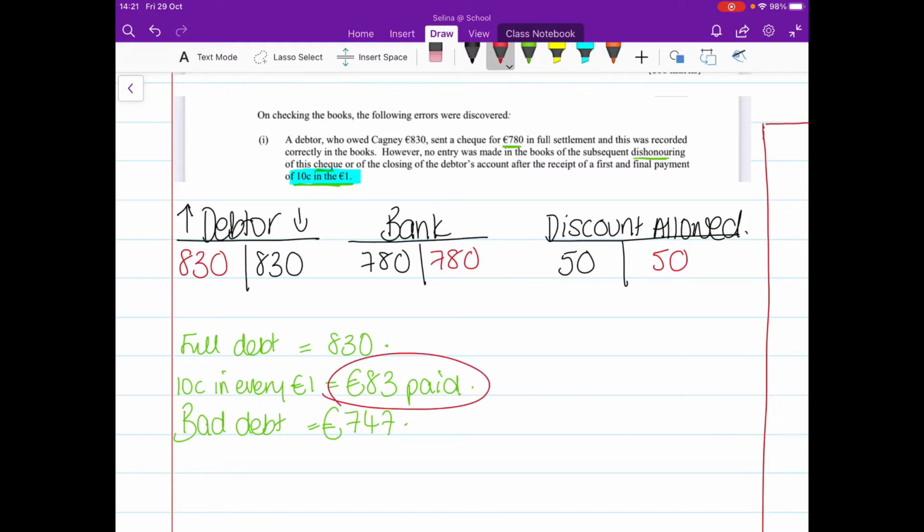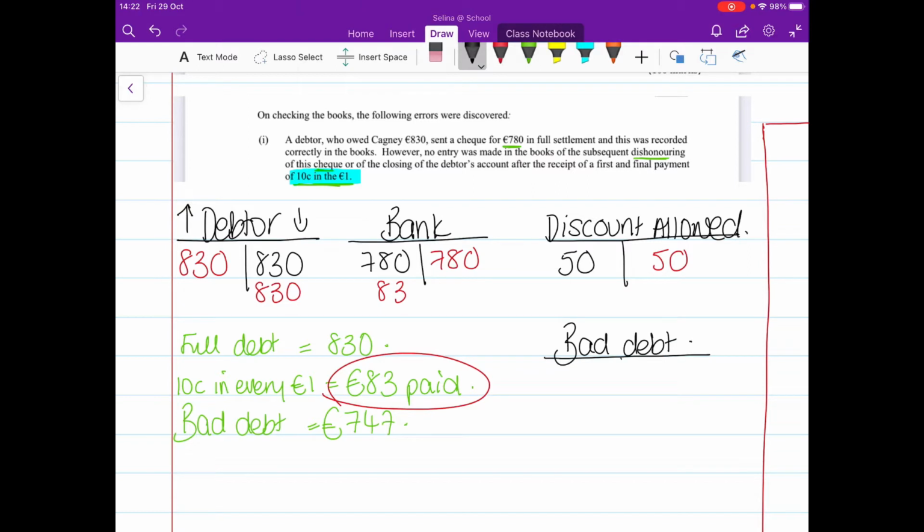Okay, so I'm going to show that in the bank account, €83 going in here on the debit side. The debtor account, again, I'm going to have to reduce that down by the full €830 because part of it was paid, the €83 of it was paid, and the €747, that is a bad debt. So I'm going to open up my bad debt account now. Bad debt.